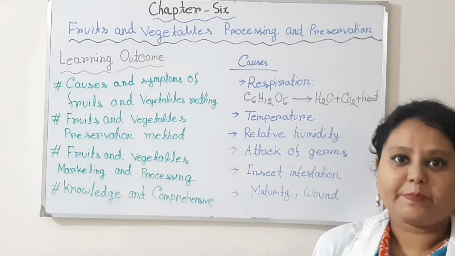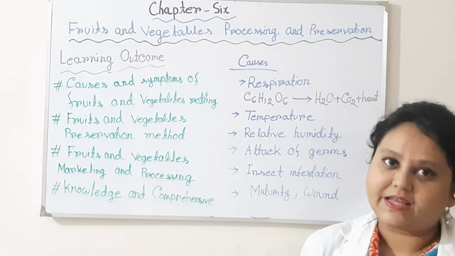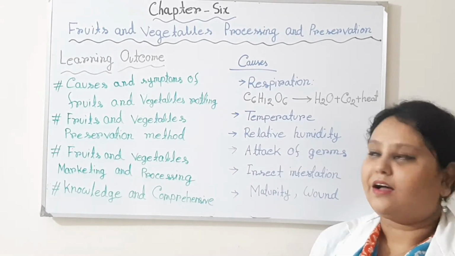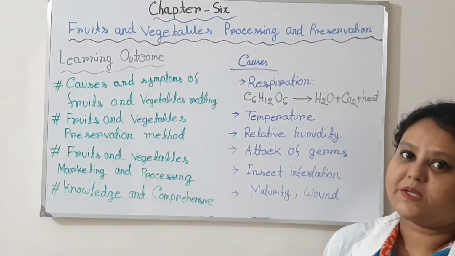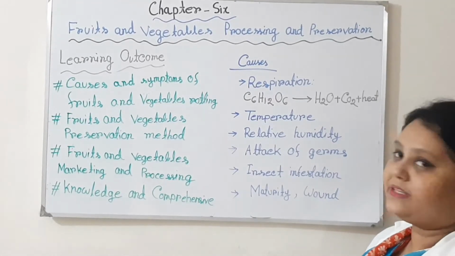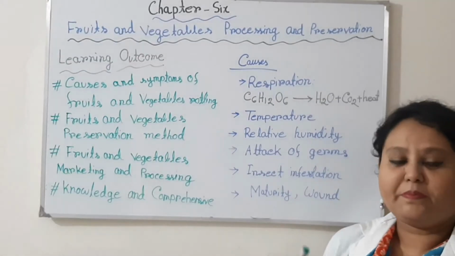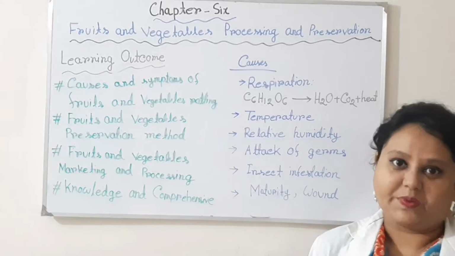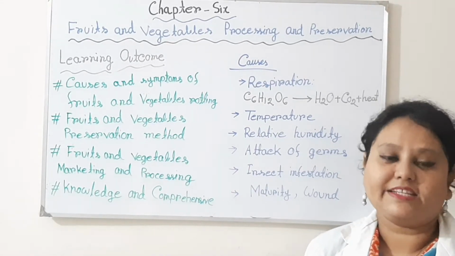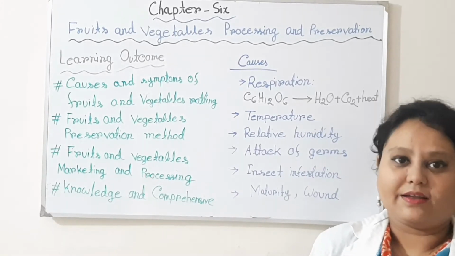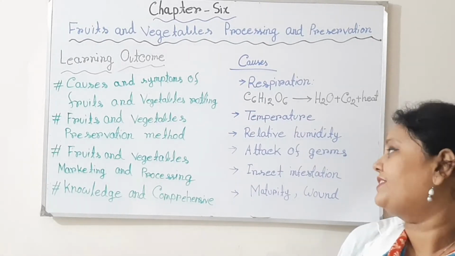If the temperature is more than 25 to 27 degrees Celsius, then the fruits and vegetables start rotting. So for preservation, temperature should be kept in mind and maintained in a desired range. Then the relative humidity, one of the main causes. If the relative humidity is less than 85 to 89%, then the fruits and vegetables start rotting.